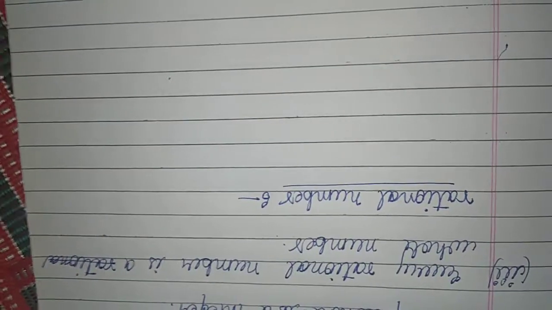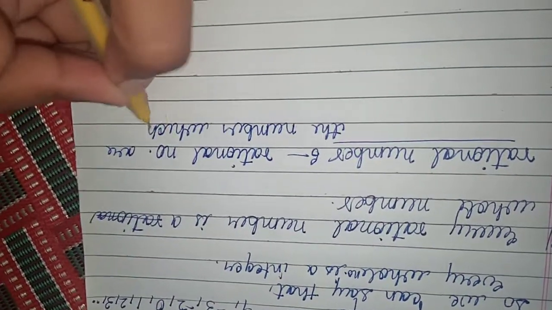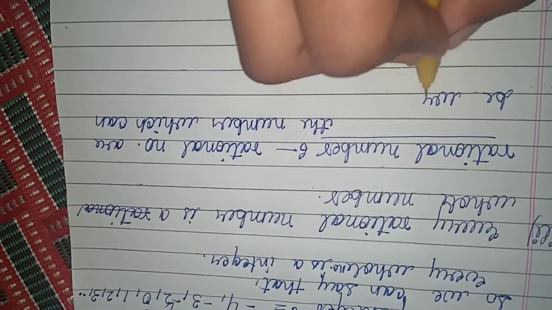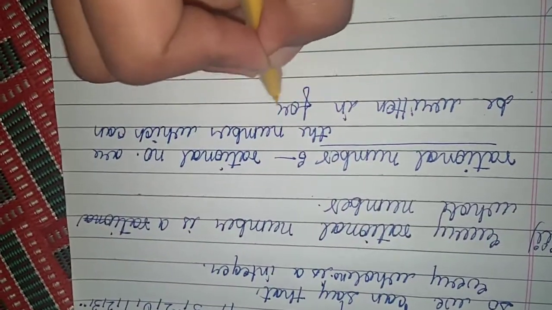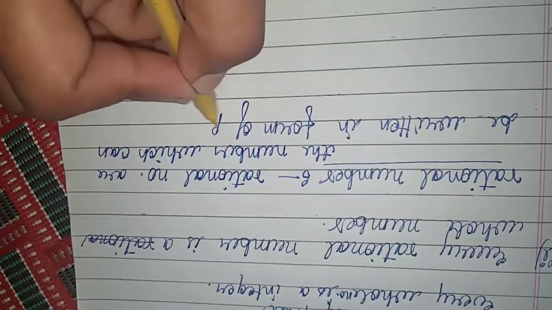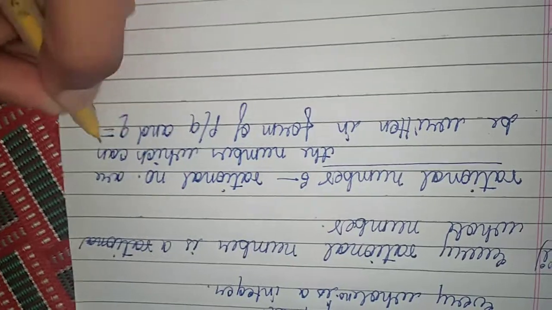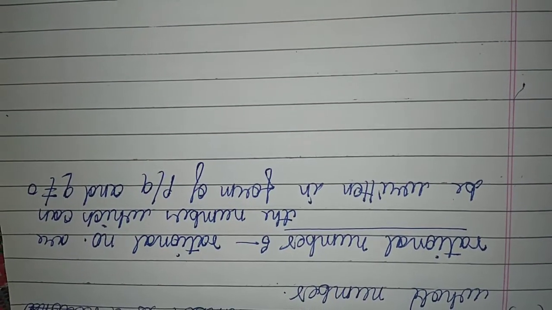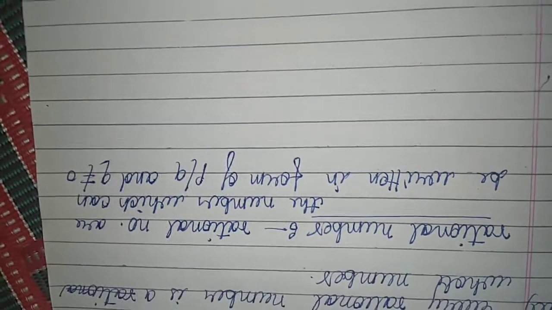So we have numbers which can be written in the form of p upon q, and q does not equal 0. Okay? And I told in the previous question that whole numbers start from 0 to infinity.